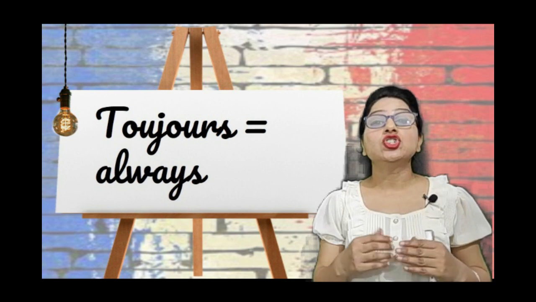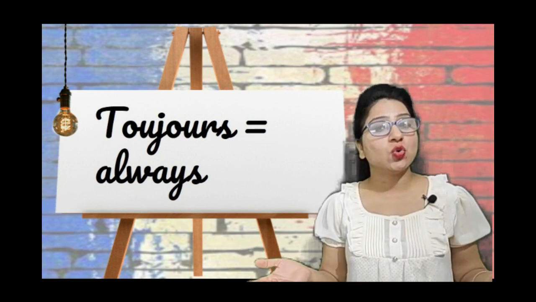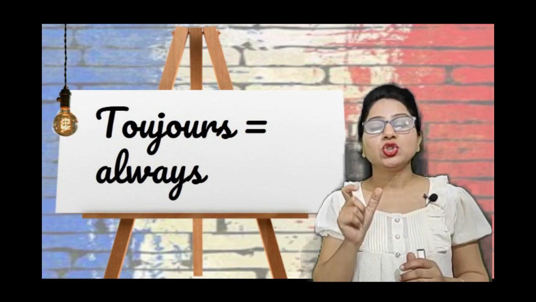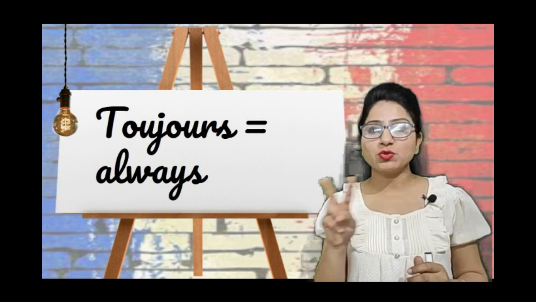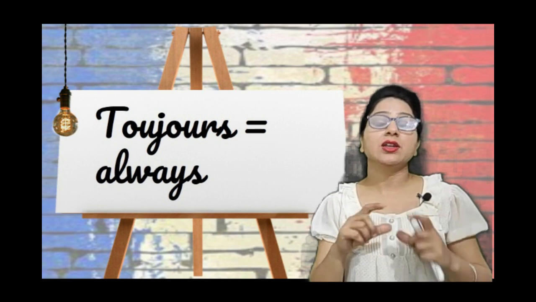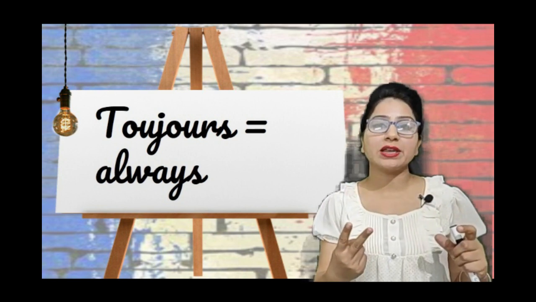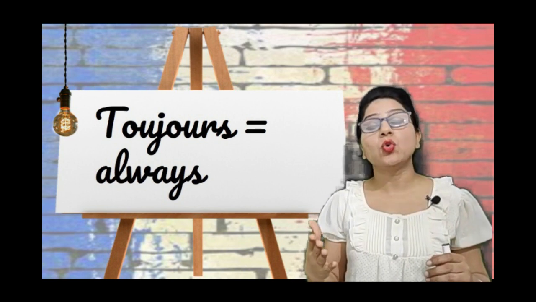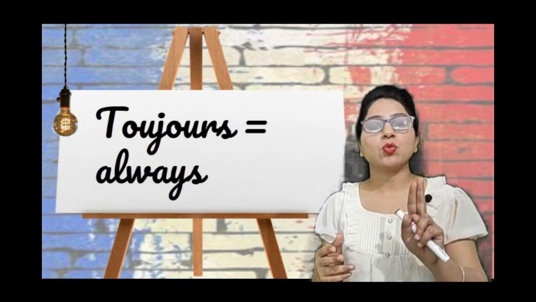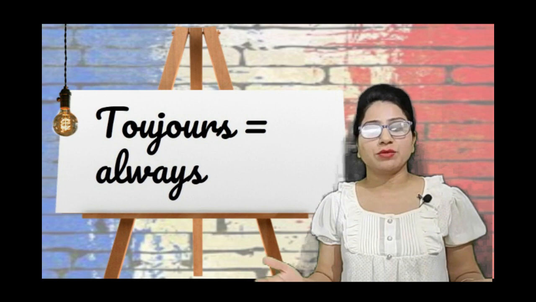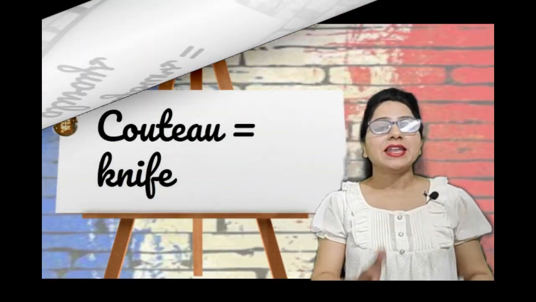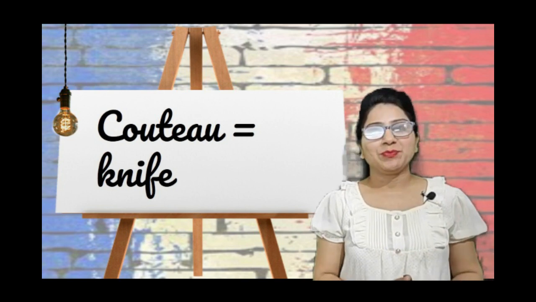Next is "toujours". Toujours means always. Two times "oo" is there. It's not necessary that in one word only one time "oo" can come. O-U-U, right? N number of times whenever O-U will come, we have to pronounce it like "oo" only. Toujours. Always, right?